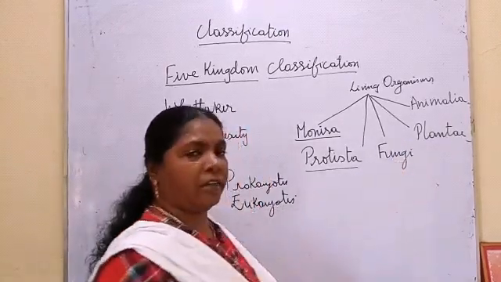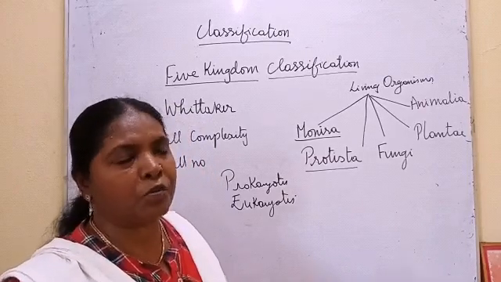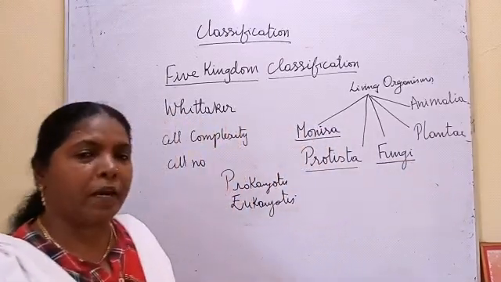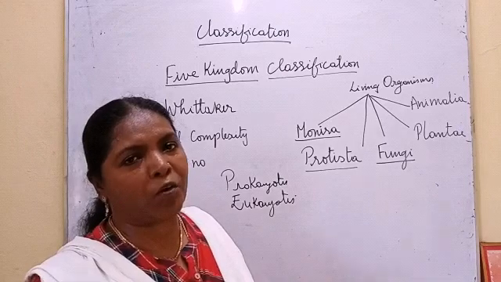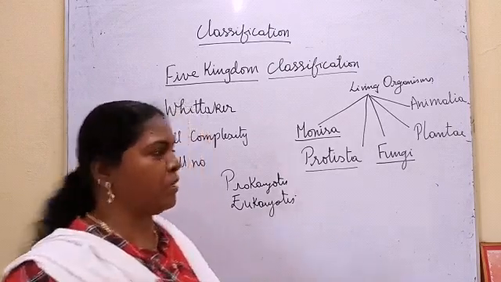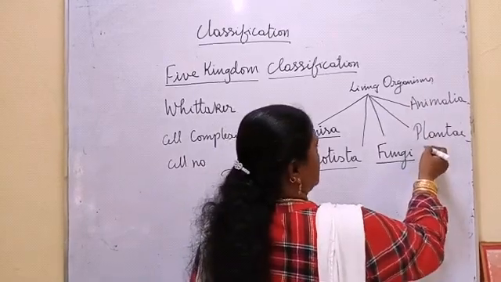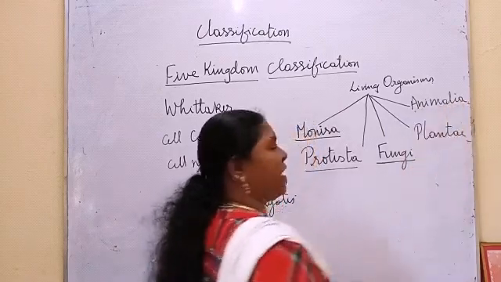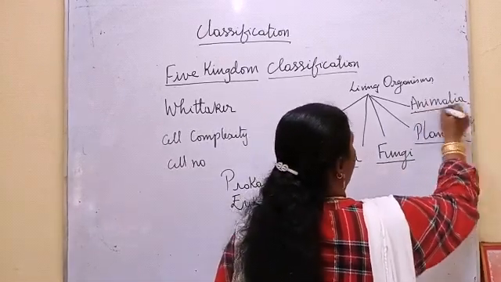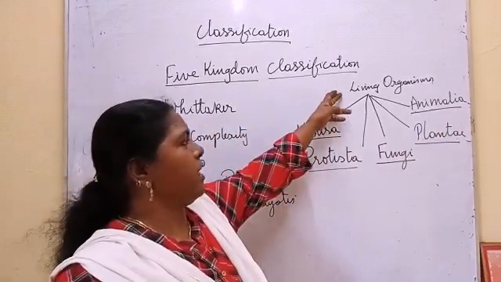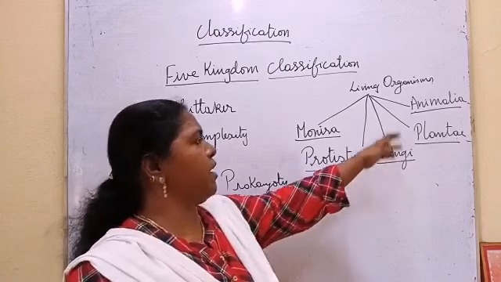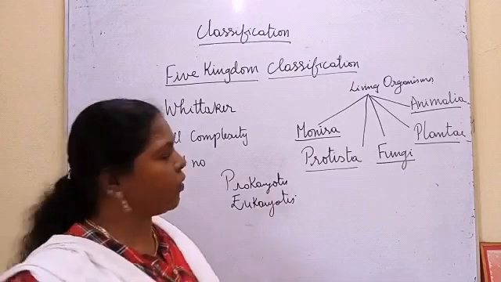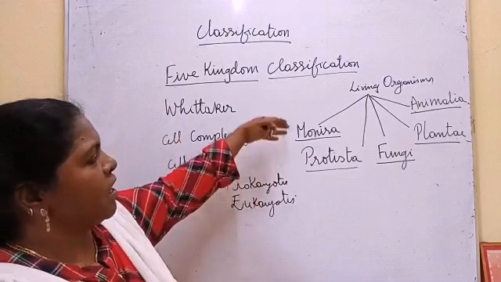But if you take the fungi, they have the cell wall, but they cannot prepare their own food. So he gave fungi as a separate kingdom. Fungi are a separate kingdom which have the cell wall but cannot prepare their own food, multicellular as well as unicellular. Then autotrophs, all the autotrophs are kept under Plantae. All the heterotrophs are kept under Animalia. So these 5 kingdoms, we classify all the living organisms into 5 categories, 5 kingdoms: Monera, Protista, Fungi, Plantae and Animalia.